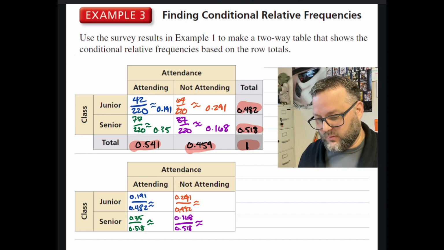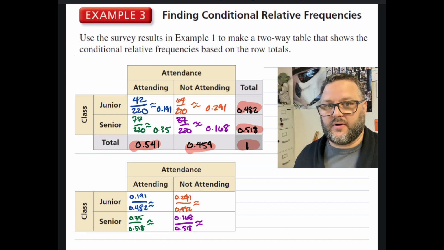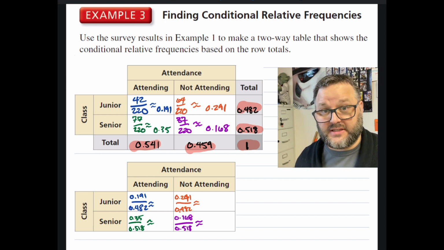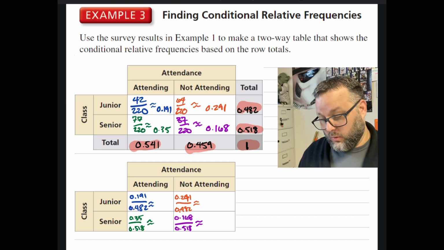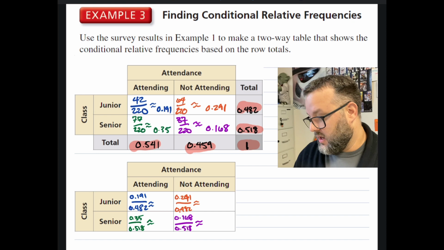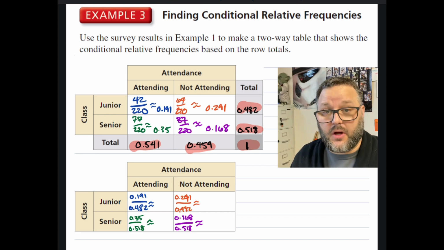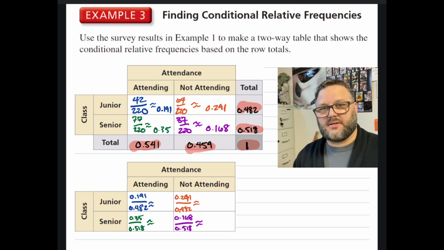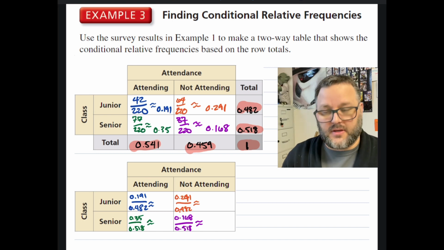So let's say this school had 1,200 seniors. Let's say it's about the size of a union. It had about 1,200 to 1,400 seniors. But if we go back, originally only 114 actually responded. Out of the 1,200, we could use that data to make an estimate on how many of the 1,200 to 1,400 should show up. And that's where this comes in.